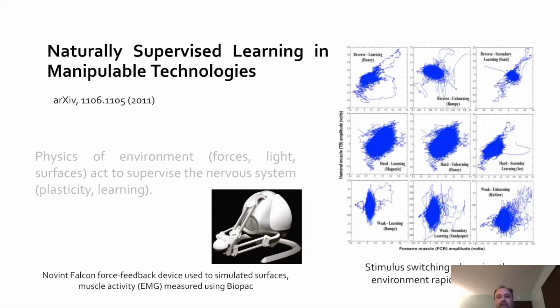So this experimental design was applied on a force feedback device, and we were able to record muscle activity and get different responses for different types of surfaces. So these are traces of EMG, these are actually measures of EMG traces based on the force feedback for each of these surfaces. And as you can see, the surfaces are different. The simulated surfaces, in fact, are different. And so that leads us to a different pattern of trace.